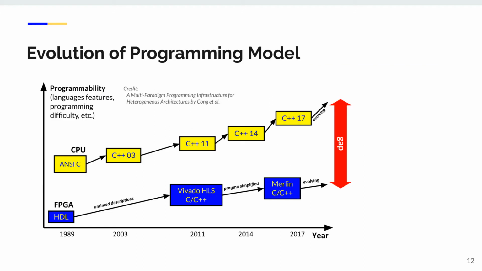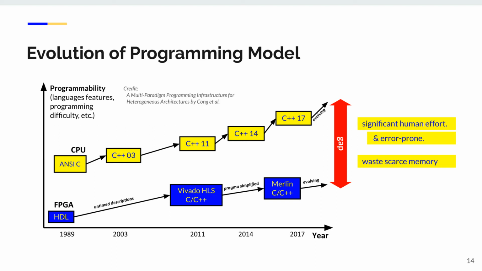After 30 years of evolution, we are surprised to see that even a C program written in 1989 cannot directly run on an FPGA. The developers have to manually rewrite the programs, which is a lot of hassle and can cause errors. They also have to over-approximate the bit width of integers, the precision of floating point numbers, and the sizes of dynamic data structures. This causes waste in the scarce on-chip memory. It's time for the software engineering community to lower the barrier for FPGA development.